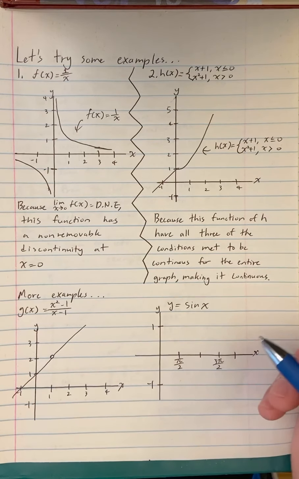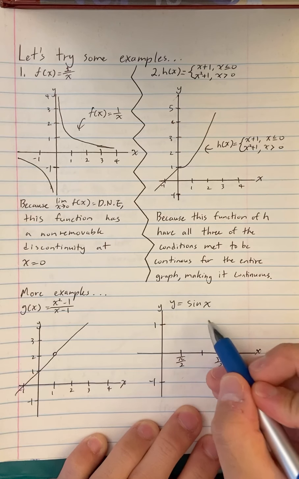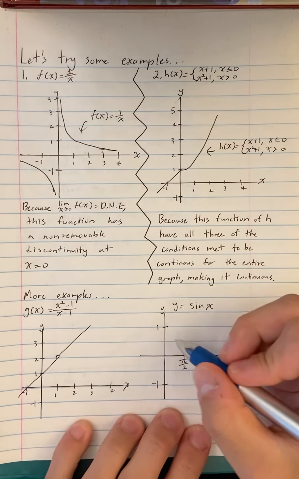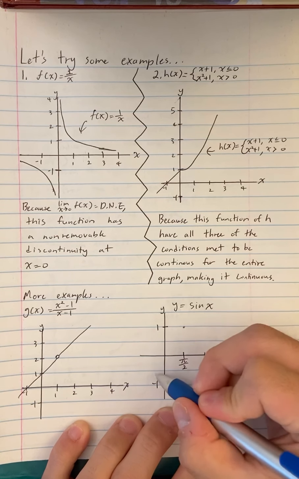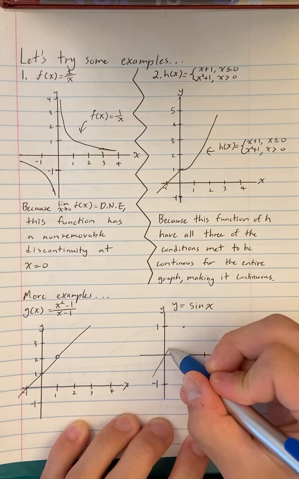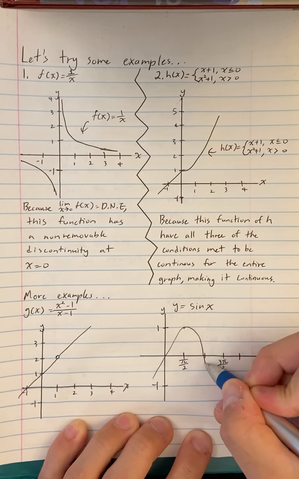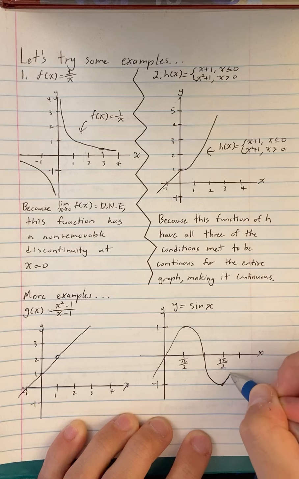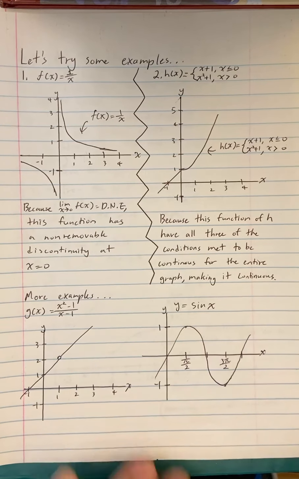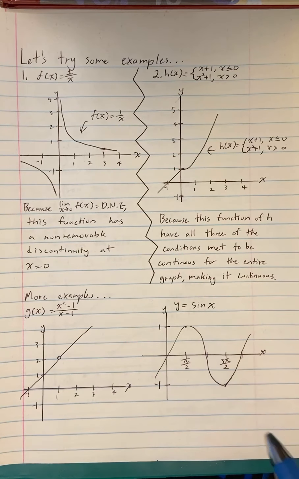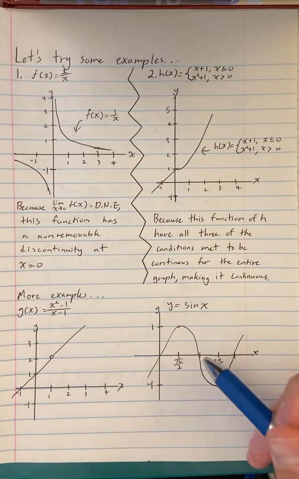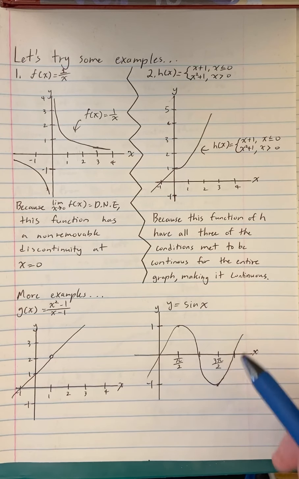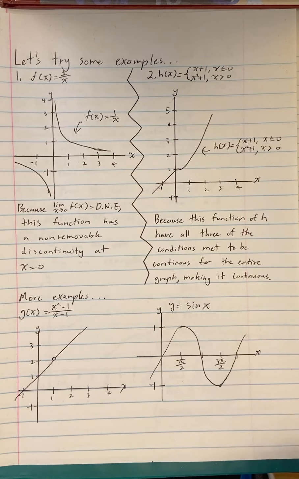And for this graph, we have y equals sine of x. And to graph that, we put points here and here. So the graph would look like that. Since this graph does have all the values being defined and fits all three of the conditions we talked about before, this graph is continuous.